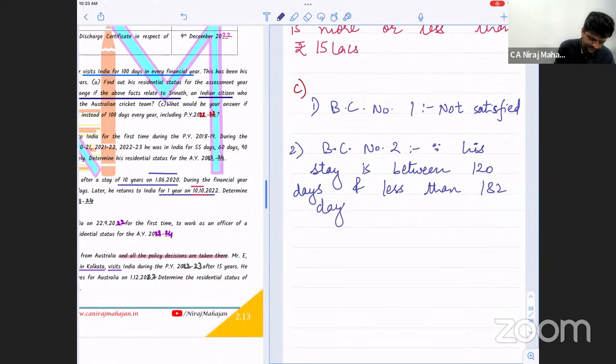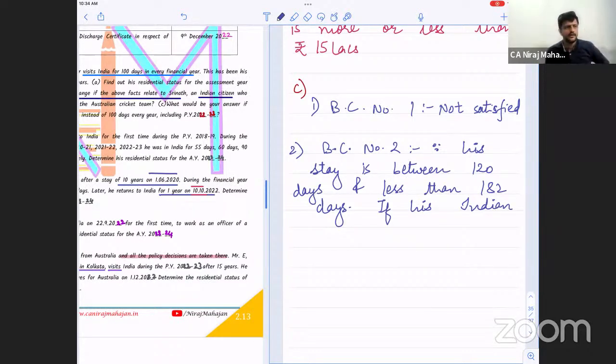Now you have 2 answers. All cases satisfied: Indian citizen satisfied, comes to visit India satisfied, stay between 120 and 182 satisfied. Now what will you check? More than 15 lakhs income, RNOR; less than 15 lakhs income, NR.